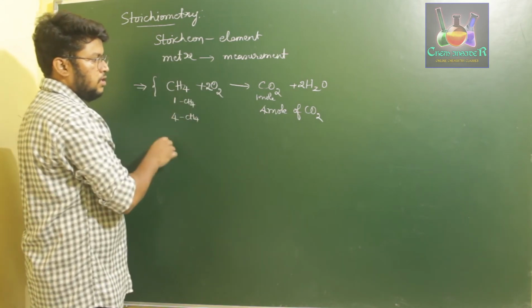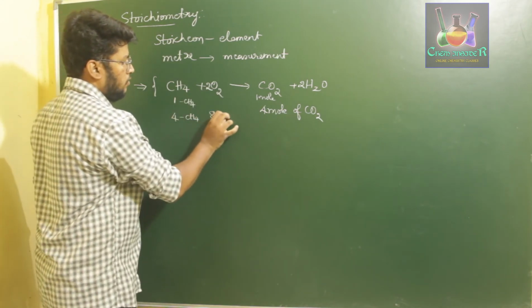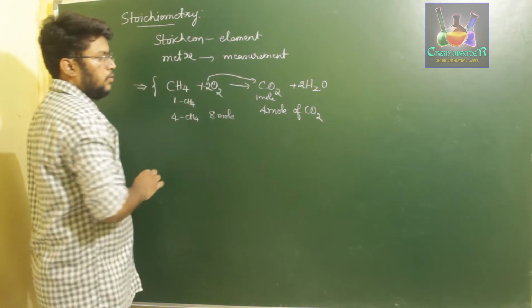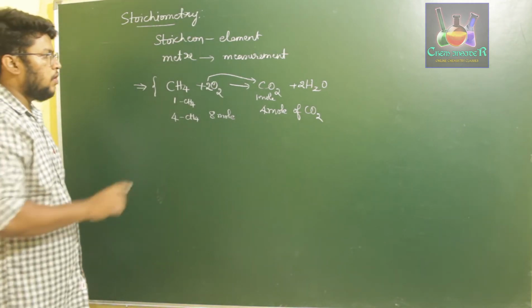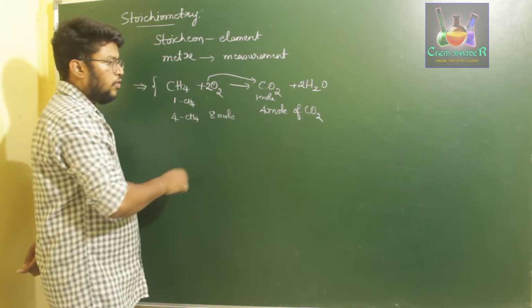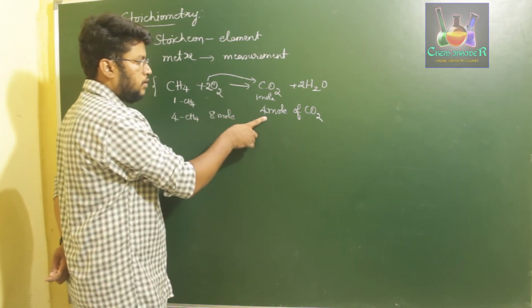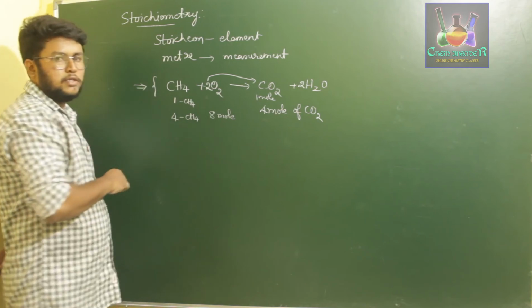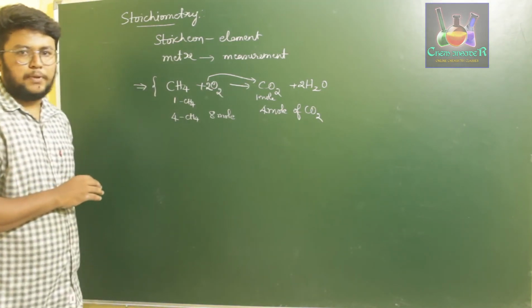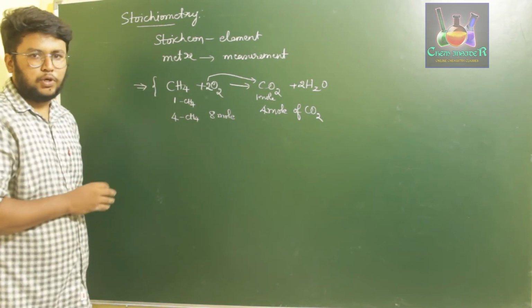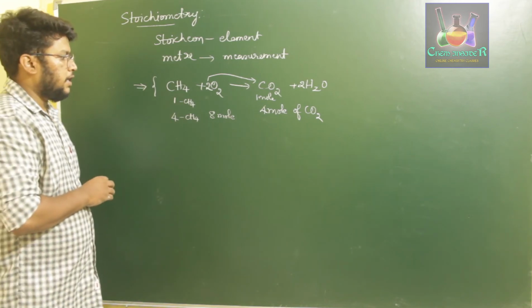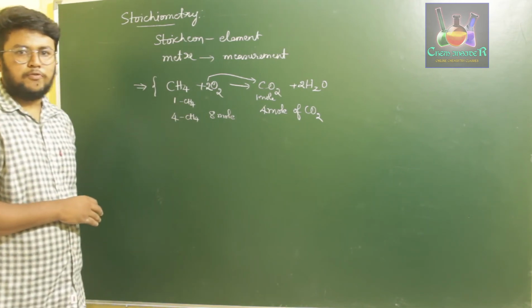With respect to oxygen, we need to use 2 moles of oxygen because 2 moles of oxygen gives us 1 mole of carbon dioxide. So 2 moles of oxygen gives 1 mole of carbon dioxide. Therefore, in order to prepare 2 moles of carbon dioxide, we need to use double that amount, that is 4 moles of oxygen. So this exact preparation of a reactant to get a desired amount of product can be done using stoichiometry. This can be related either in number of moles or in number of molecules.